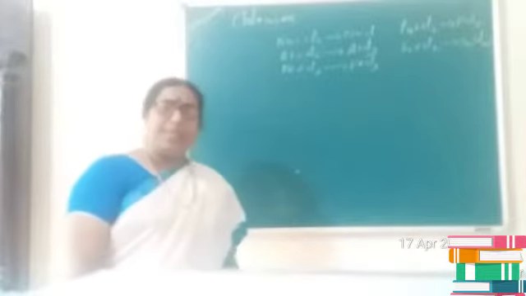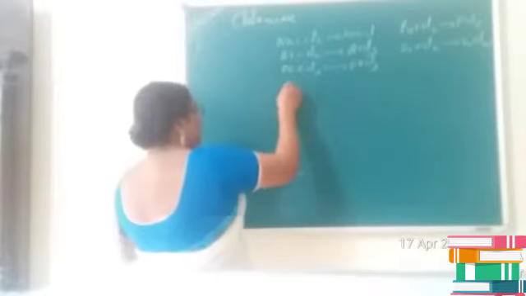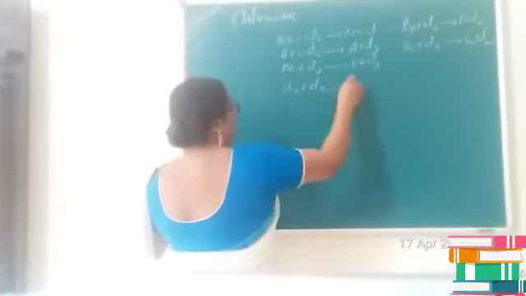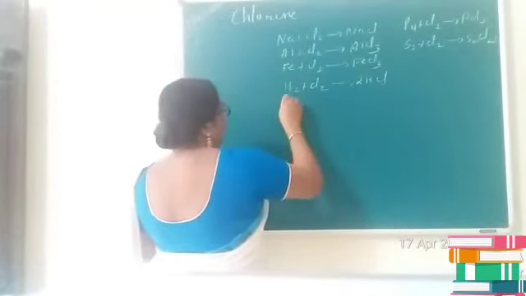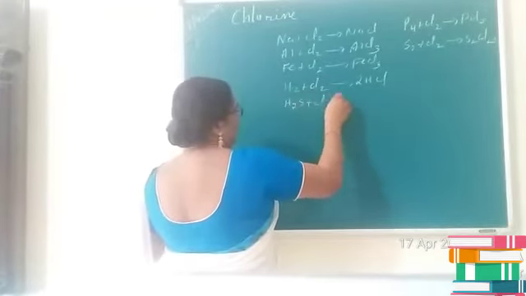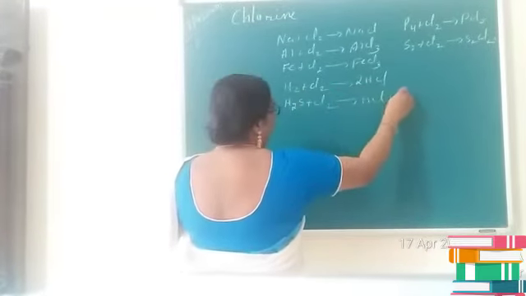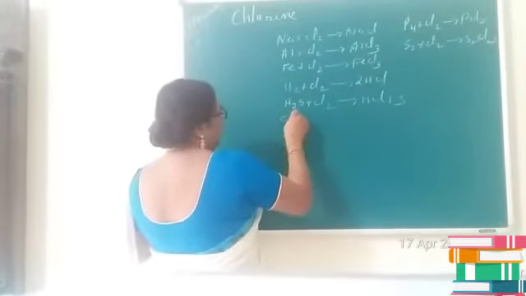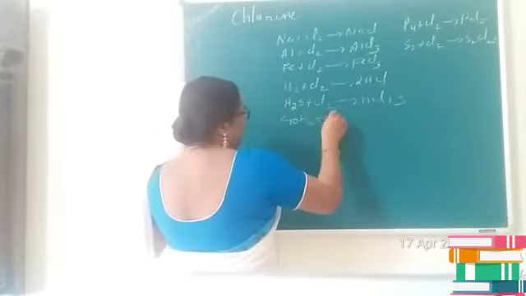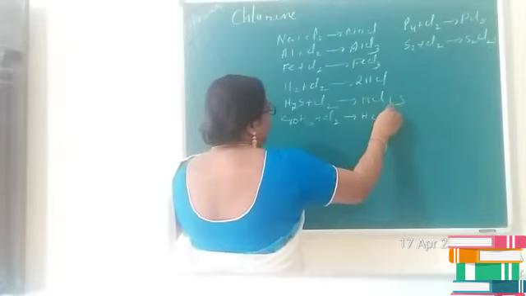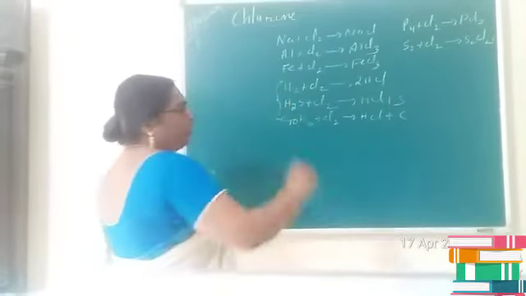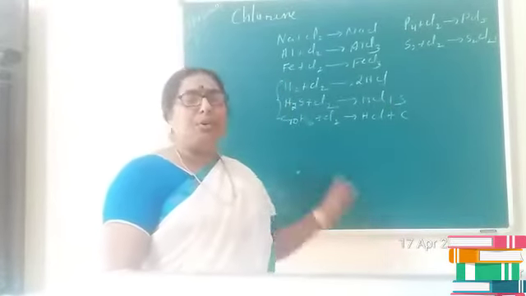Chlorine has a great affinity for hydrogen. So it reacts with hydrogen and produces hydrogen chloride. Hydrogen sulfide plus chlorine will give you HCl plus sulfur. Or turpentine, that is C10H16, plus Cl2 will give you HCl plus carbon. These three reactions show that it has a strong affinity for hydrogen.